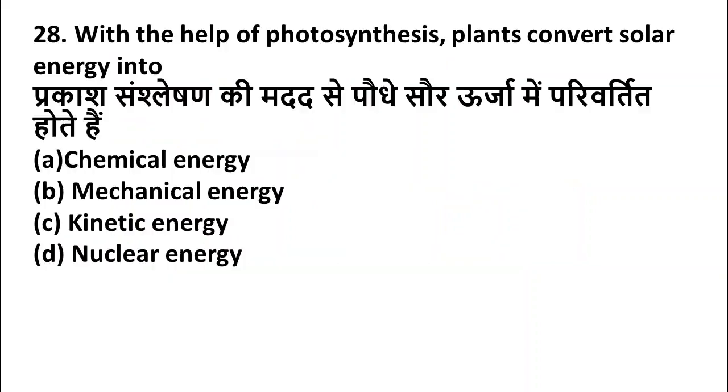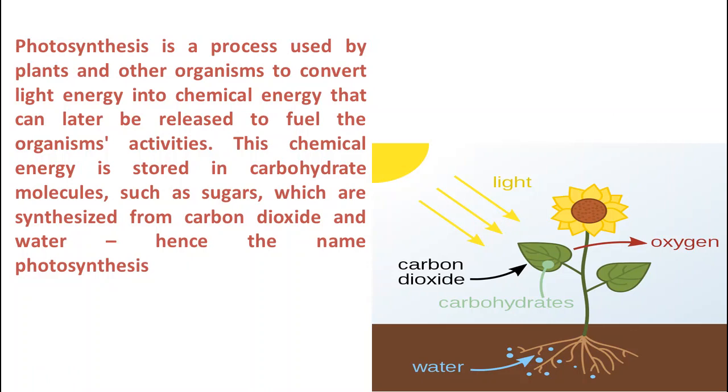The next question is, with the help of photosynthesis, plants convert solar energy into option A, chemical energy, option B, mechanical energy, option C, kinetic energy, option D, nuclear energy. Friends, here the right answer is option A, chemical energy. Photosynthesis, by looking at this picture, you can see, is a process used by plants or other organisms to convert light energy into chemical energy, and this chemical energy will be stored in the form of carbohydrate molecules. I hope you got information about photosynthesis.